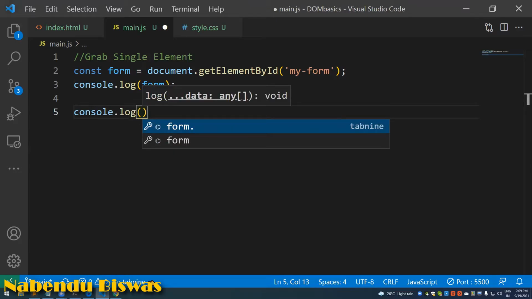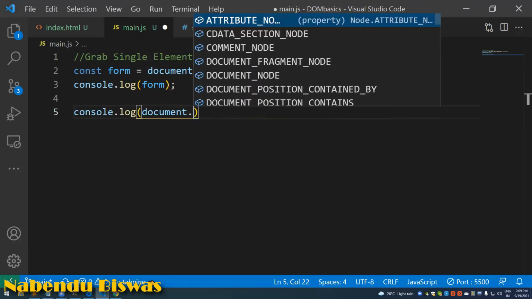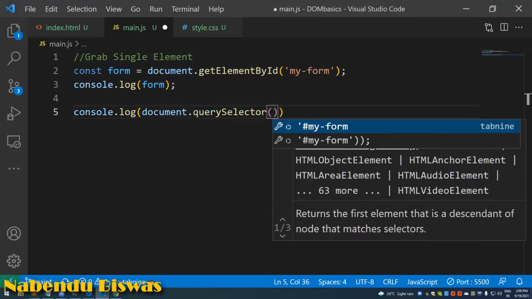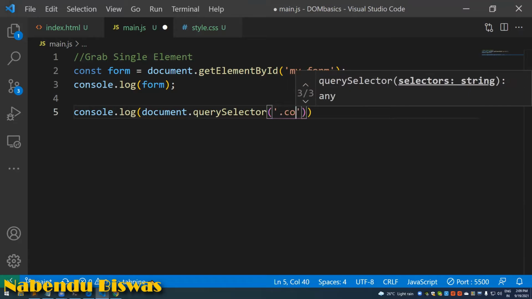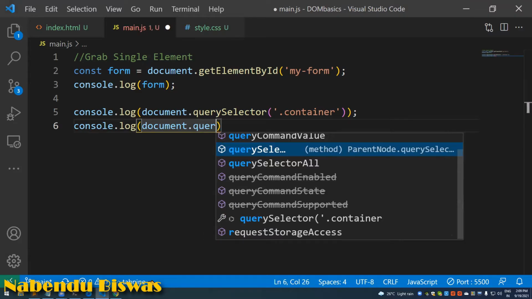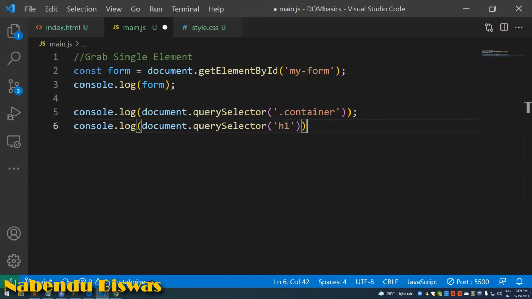It is known as document dot querySelector dot container, I'll do, and document dot querySelector and h1, I'll do.